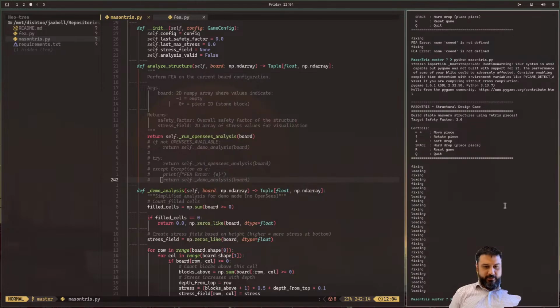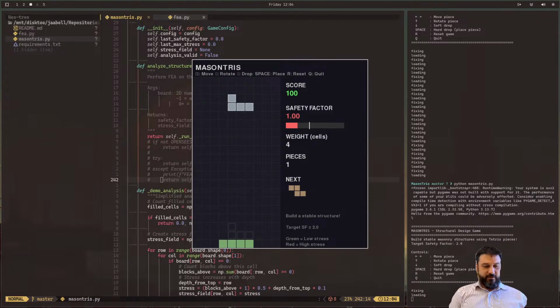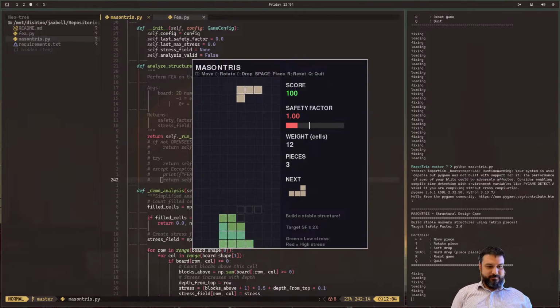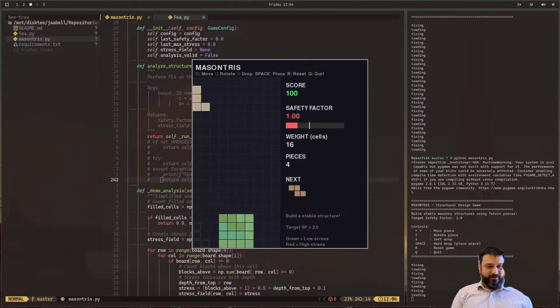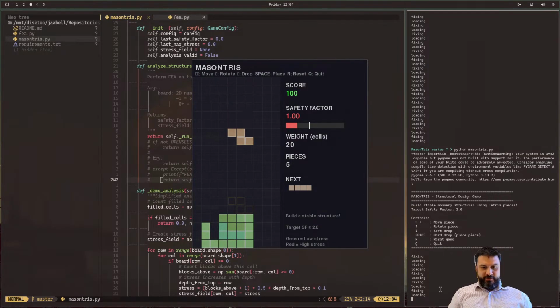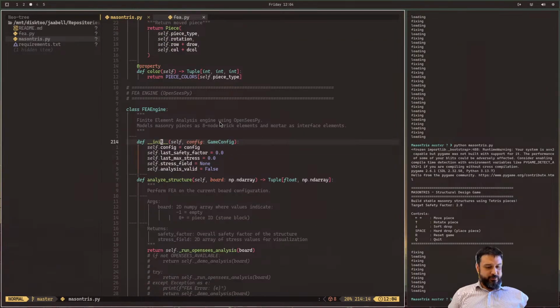Let's start again. This shouldn't have a low safety factor, but it does. How about this one? It's too low to just base it off the tensile stress. It's fixing loading.